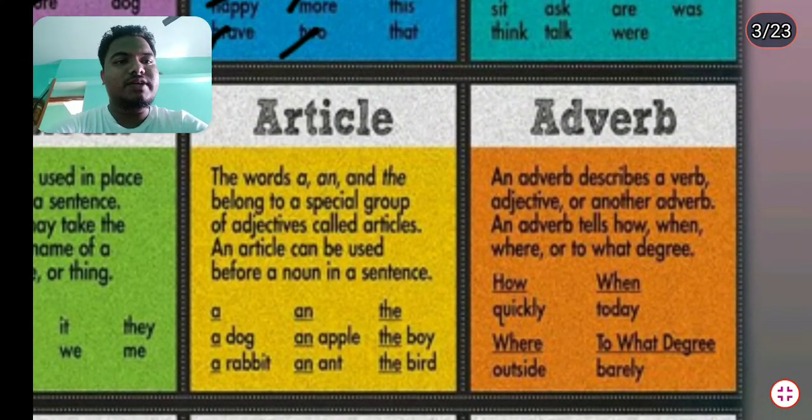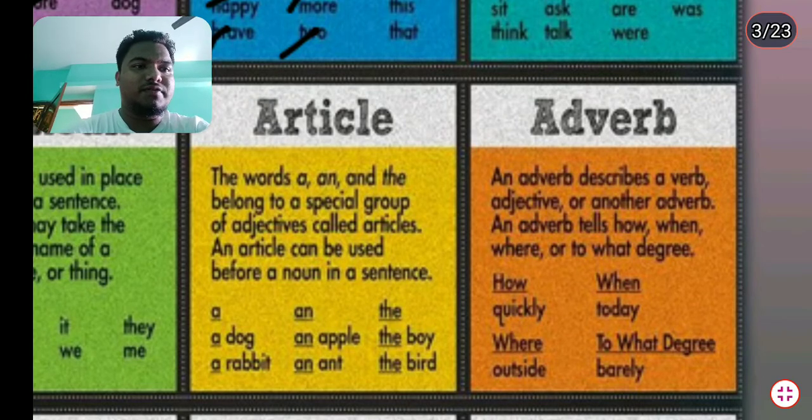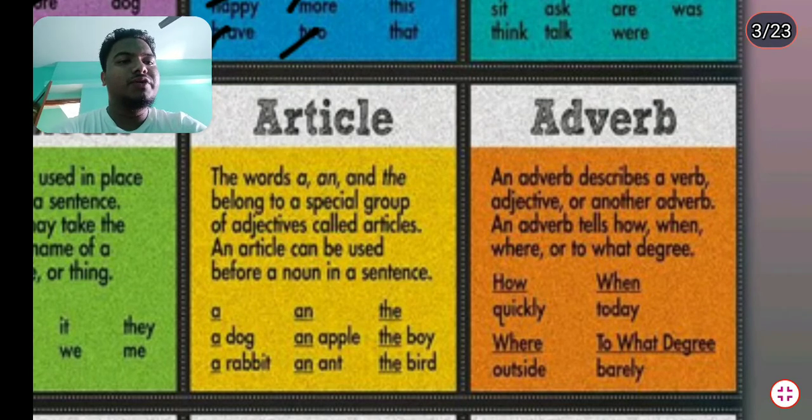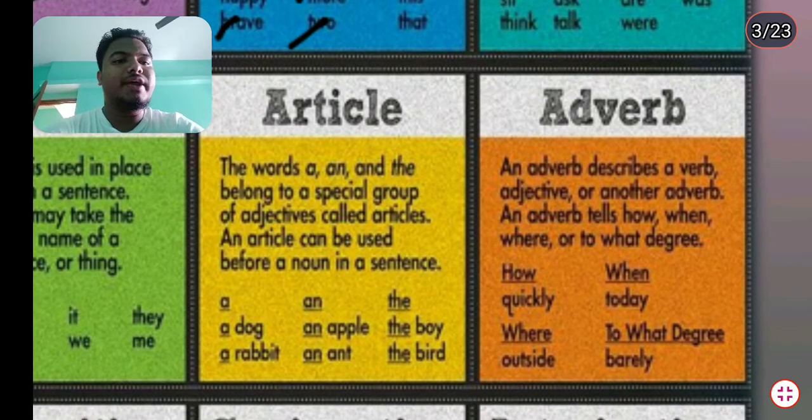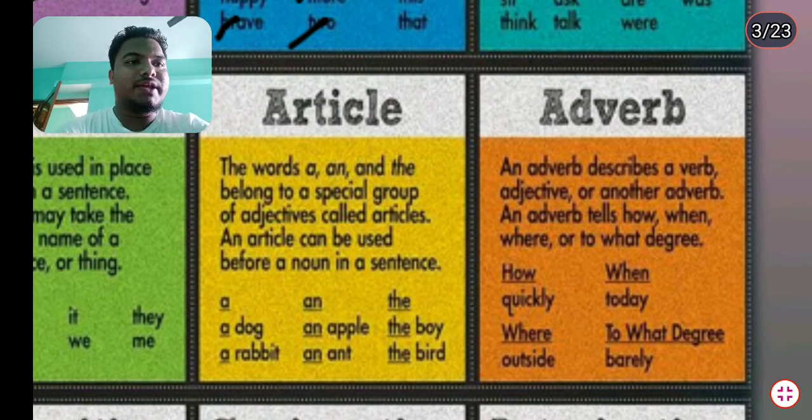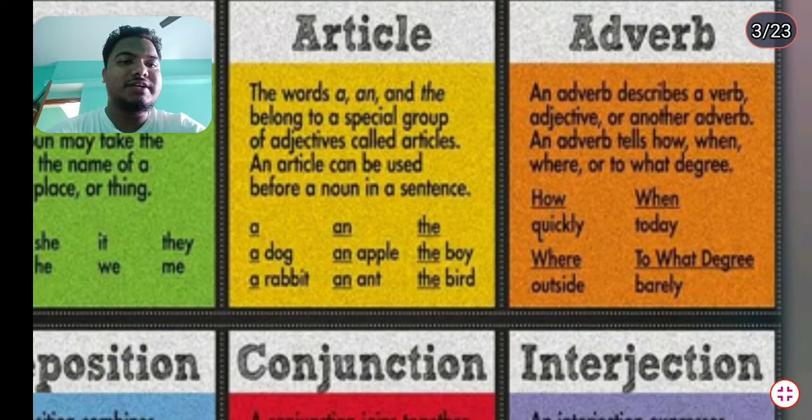Then come towards the adverb. So what is an adverb? An adverb is a word or group of words which is used to qualify an adjective, a verb, and another adverb. Suppose quickly, today, outside, and barely. So those kinds of adverbs are just examples. They are not sentence type examples.